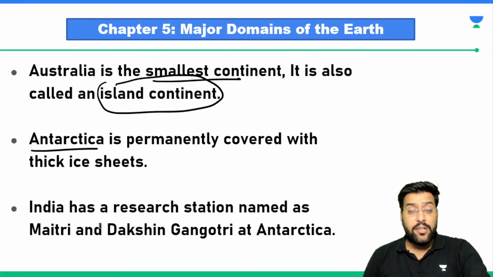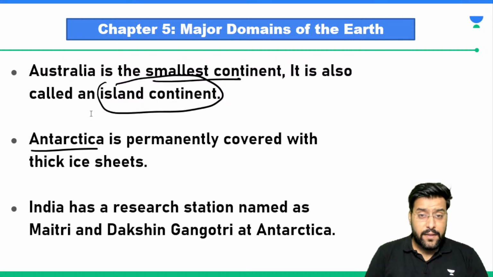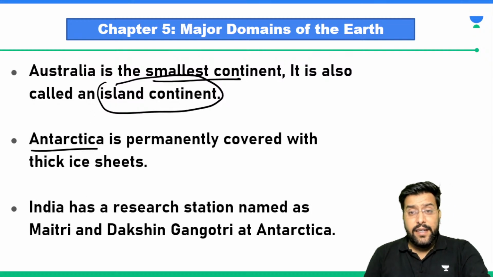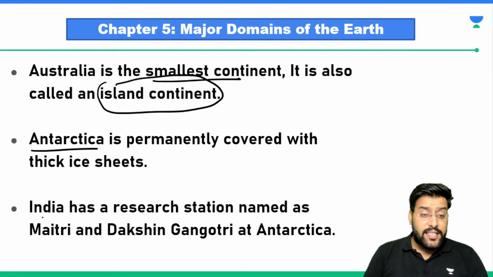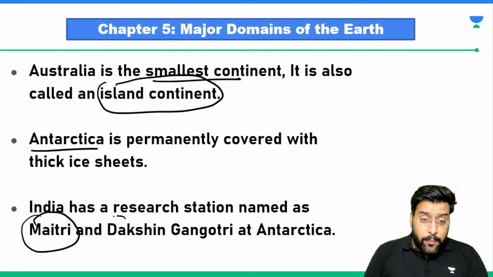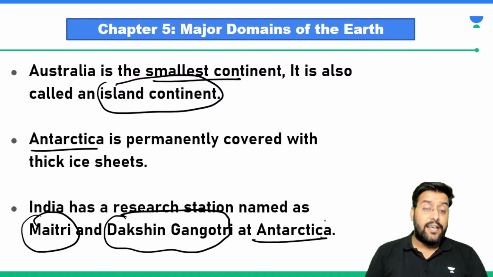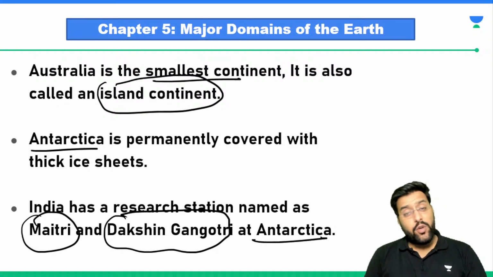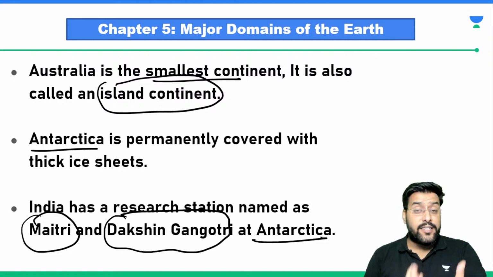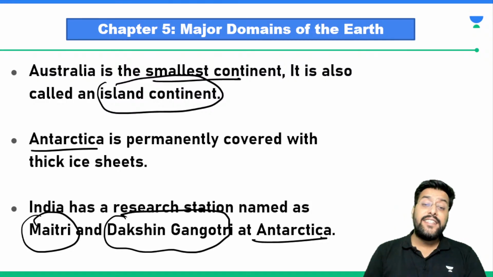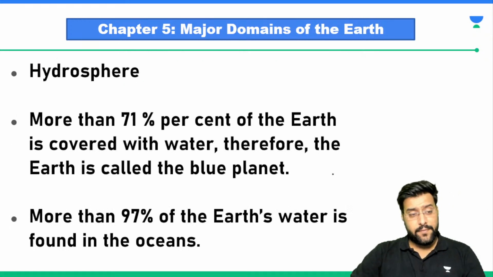Maitri and Dakshin Gangotri. We need to remember. Sir, Maitri and Dakshin Gangotri, these are two important research centers that have been established by India in Antarctica. So we have very little population because it's just the people who are stationed at these research centers. They are living over there. Are we following it?